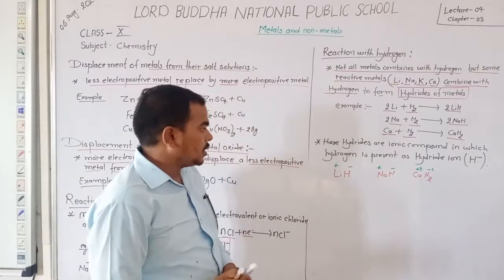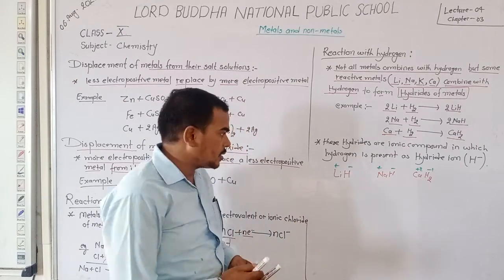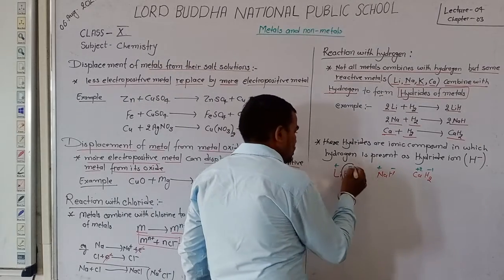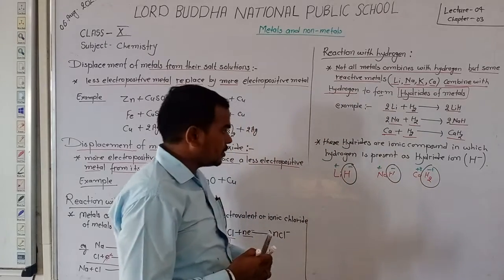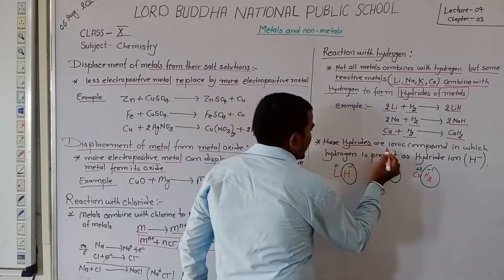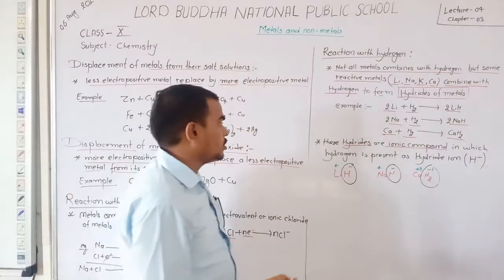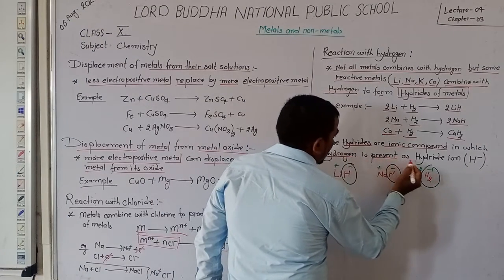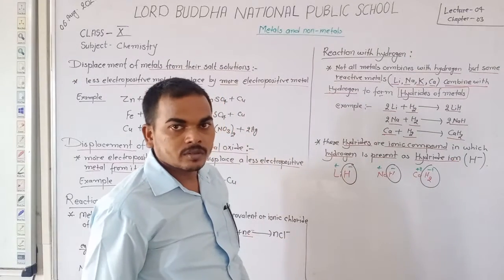In the hydride, hydrogen acquires a negative charge. So we say these hydrides are ionic compounds in which hydrogen is present as hydride ions, that is H minus.